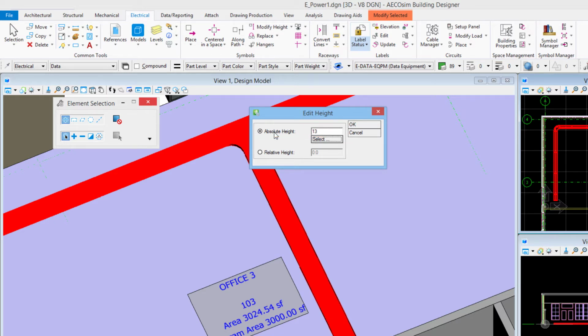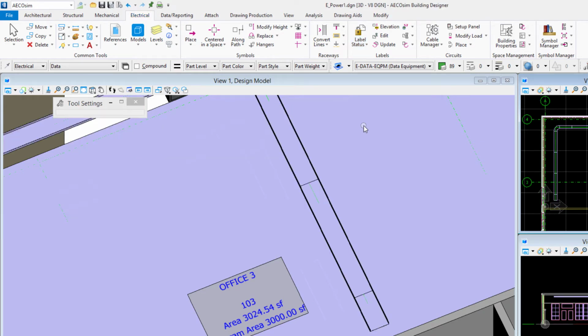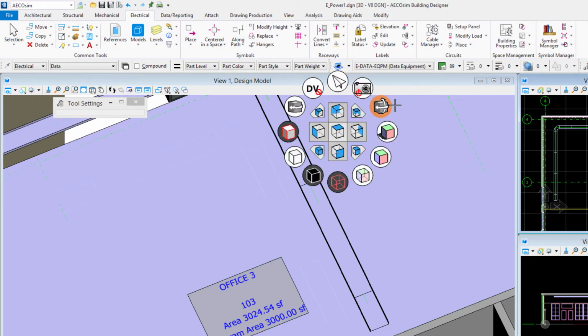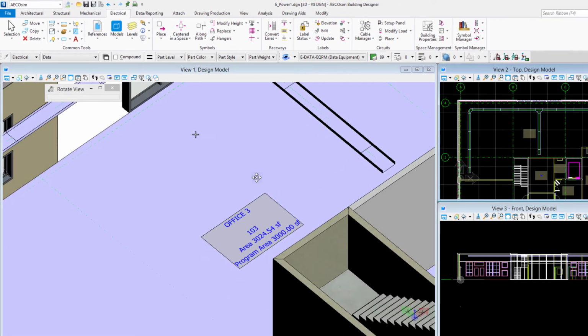We also have an option for relative height. Relative height would be just to move it relative to the position it is in. So if I had a raceway that was at 12 feet and I needed to move it to 13 feet, I could use relative height and just set it to 1 foot, and that would move it up to the 13 feet. Once I've got that all set, I'll click OK in the dialog box, and then I see in view 1 how that raceway has moved up. If I rotate my view around, again, I'll choose rotate view dynamically here. I see how the raceway was moved up.